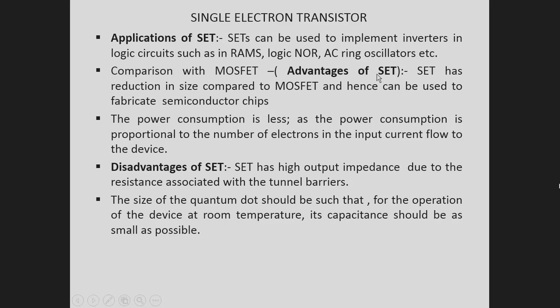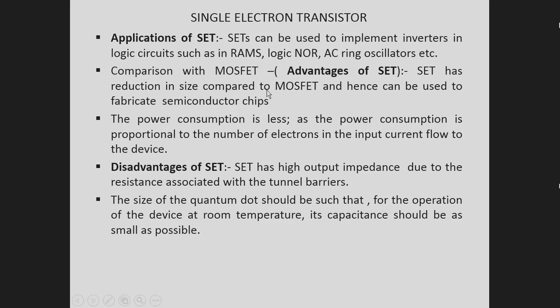When we compare this transistor, that is single electron transistor, with the MOSFET, the single electron transistor has a reduction in size compared to MOSFET. So for setting up RAMs, NOR logic and all, instead of MOSFET we can make use of single electron transistor, so that the packaging density can be increased, because the size of single electron transistor is very small compared to MOSFET, and hence can be used to fabricate semiconductor chips.